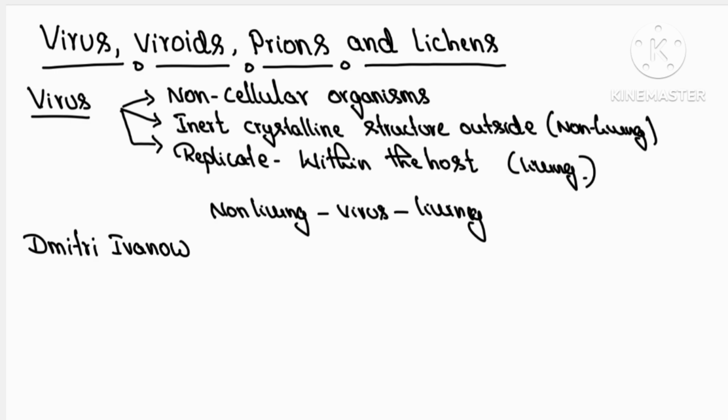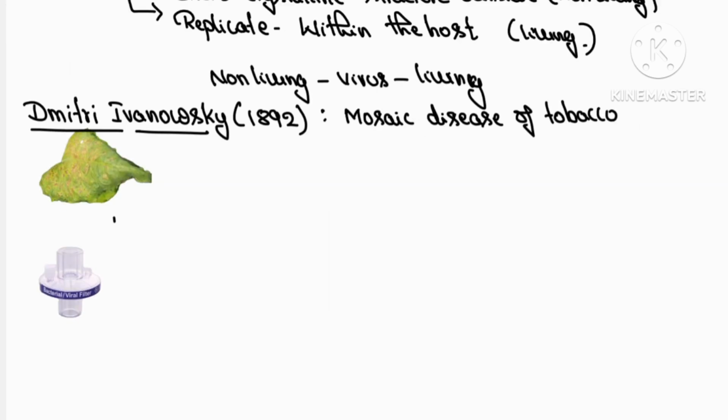Let us try to understand how viruses were discovered. Various scientists contributed to identifying and explaining the structure of a virus. First among them was Dmitry Ivanovsky in the year 1892. He was studying the mosaic disease of tobacco which was bothering many farmers.